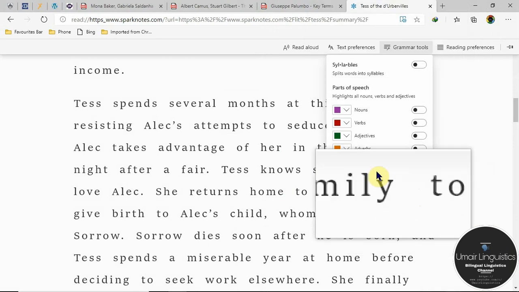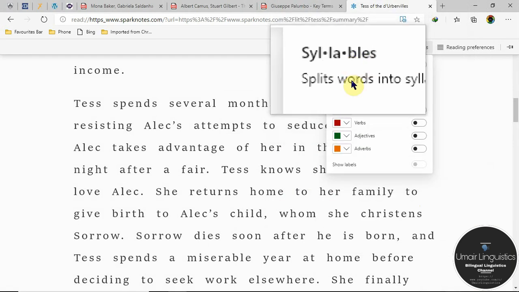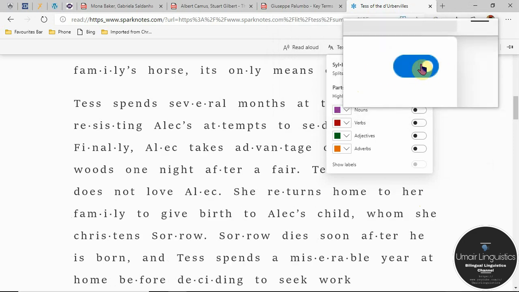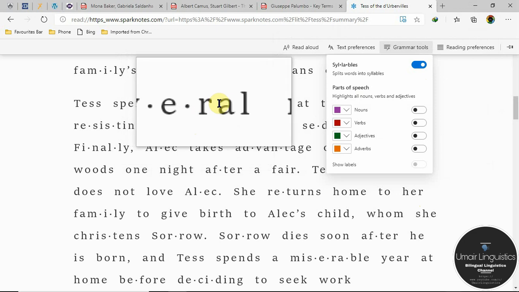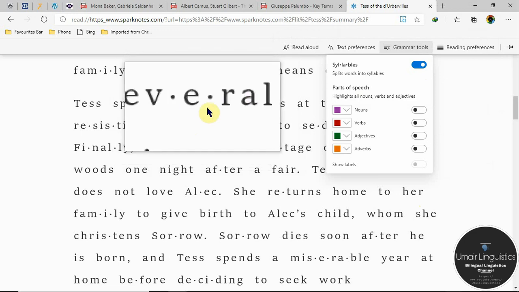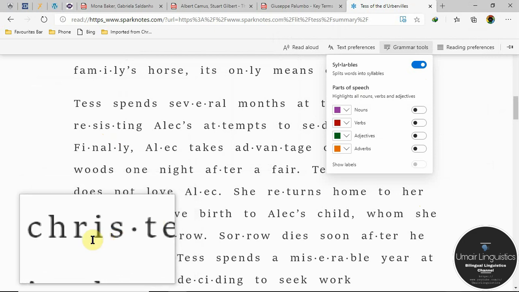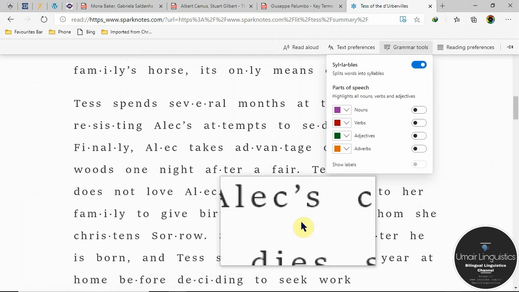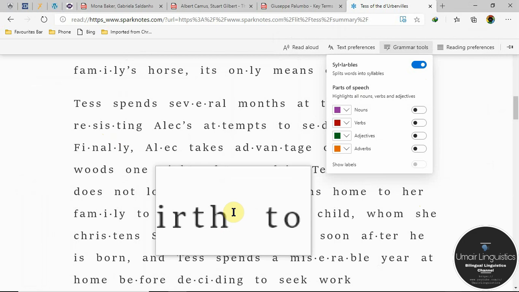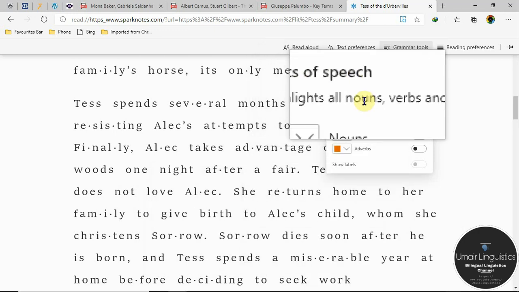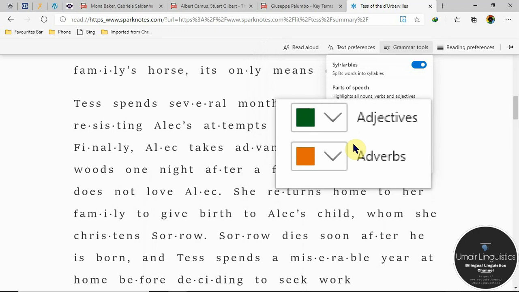In grammar tools, first of all, this option, syllable, splits words into syllables. As you click on this option, you can see the words are divided into different syllables: several, resisting, family, Christians, sorrow. So I think it is a very good way if your children want to learn a new language, especially English.